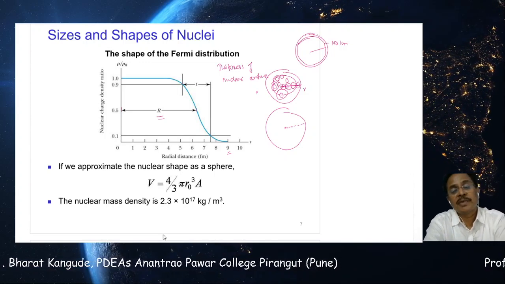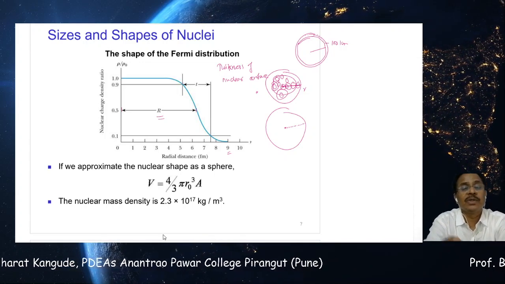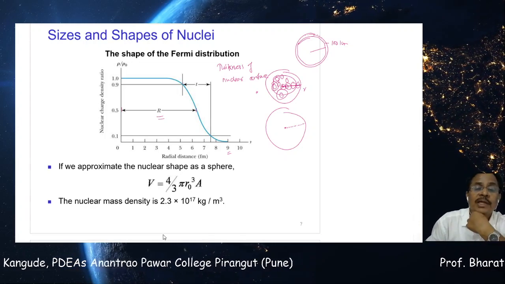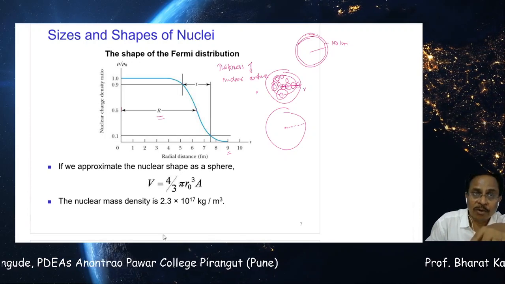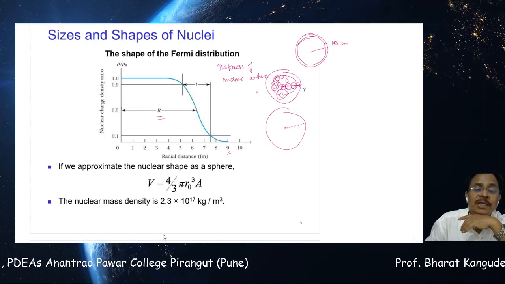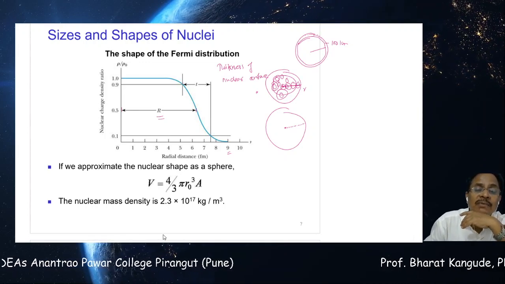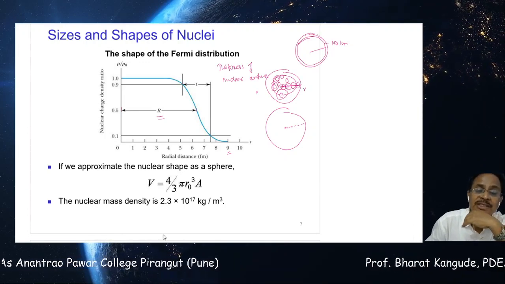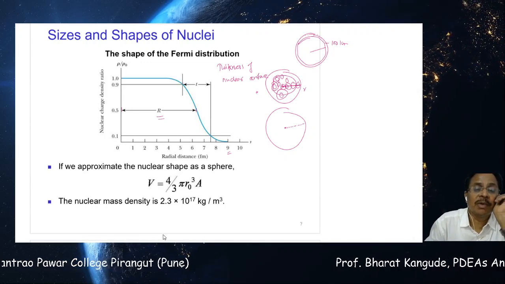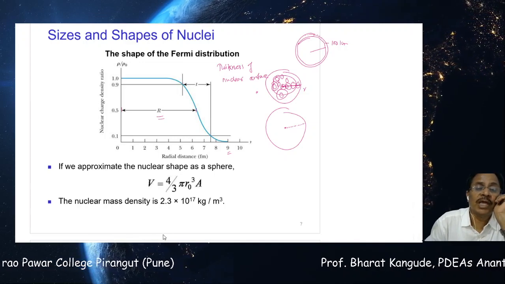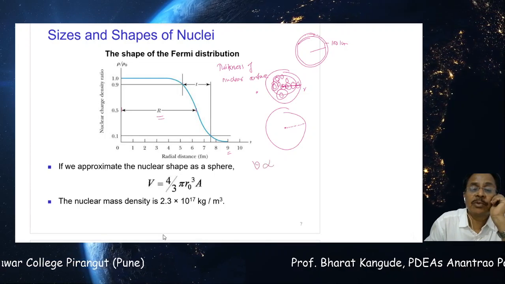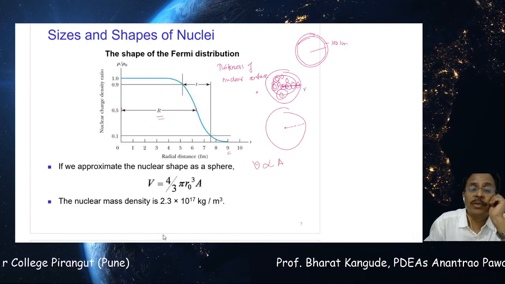So if we approximate the nuclear shape as a sphere, we can go for a simple calculation, that is V is equal to 4 by 3 pi r0 cube. This is the formula for the volume of the nucleus, and if it is multiplied by A, we will get the volume. So the volume is given by 4 by 3 pi r0 cube into A, where A is the number of nucleons, or the volume is directly proportional to A.